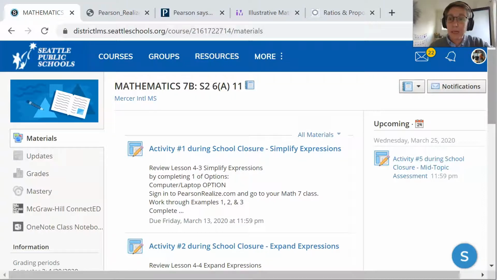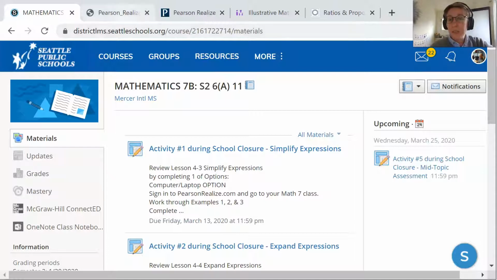Reminder, nothing is graded. Everything is optional. We're hoping you're doing activities at home. 30 minutes a day is the recommendation. That would be really great if you were engaging with your math learning. Most everything's going to be review, things that you've already learned this year that we think you need to keep up on so that when you come back to school, you'll be ready to go.